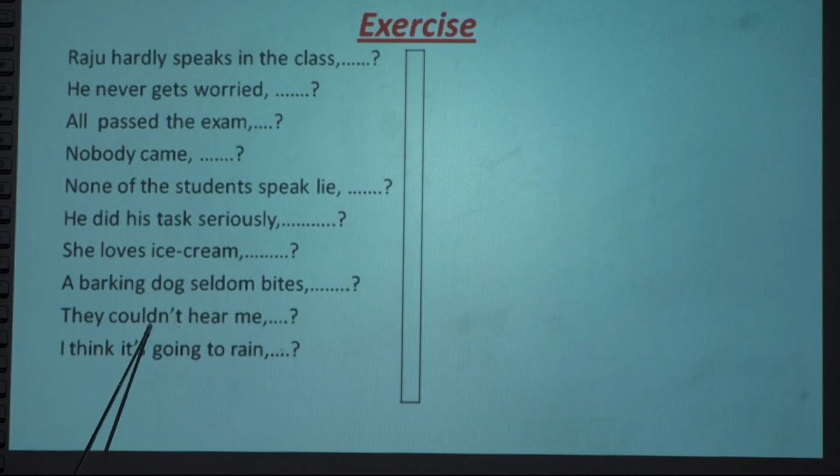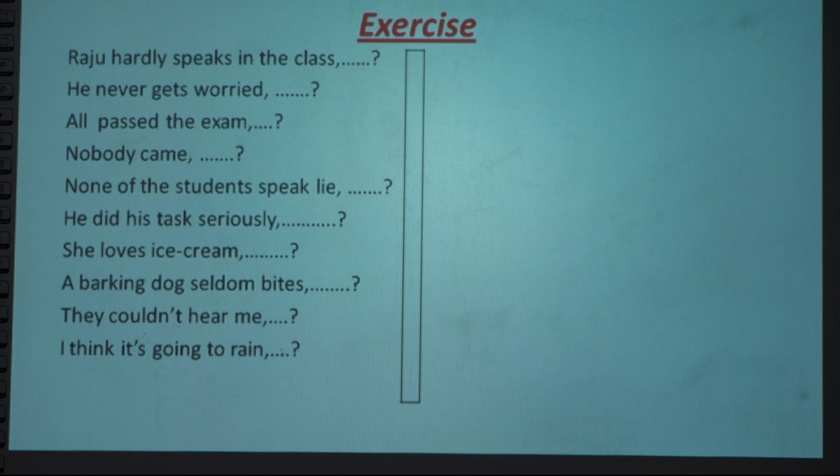They couldn't hear me. Could, the auxiliary verb is here, so no need to worry about finding the auxiliary verb. Couldn't is negative, and negative means positive tag. So could, auxiliary verb same, they. Next one, I think it's going to rain. In such a case we look at the latter part. It's going, it's with apostrophe s means is, so isn't it.